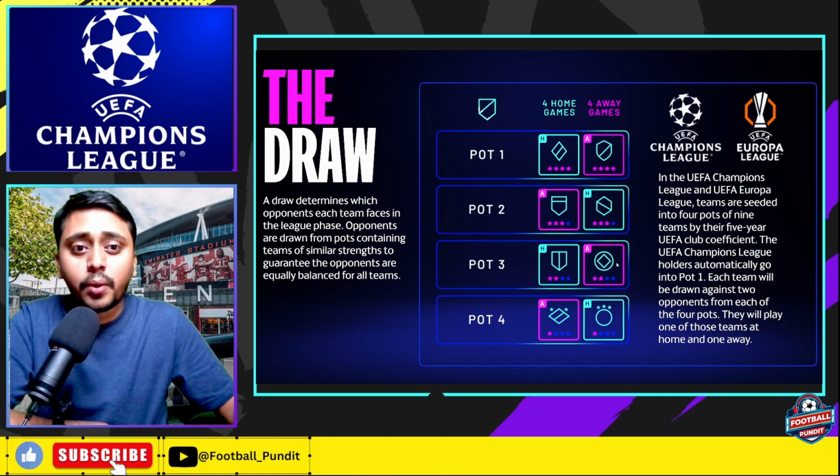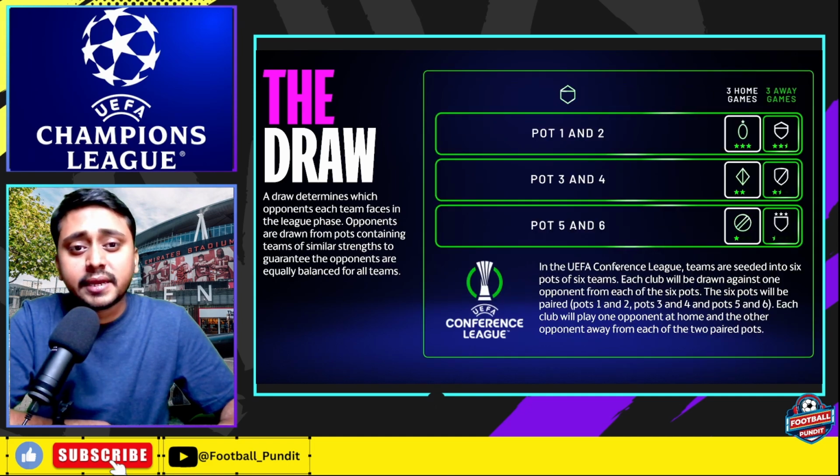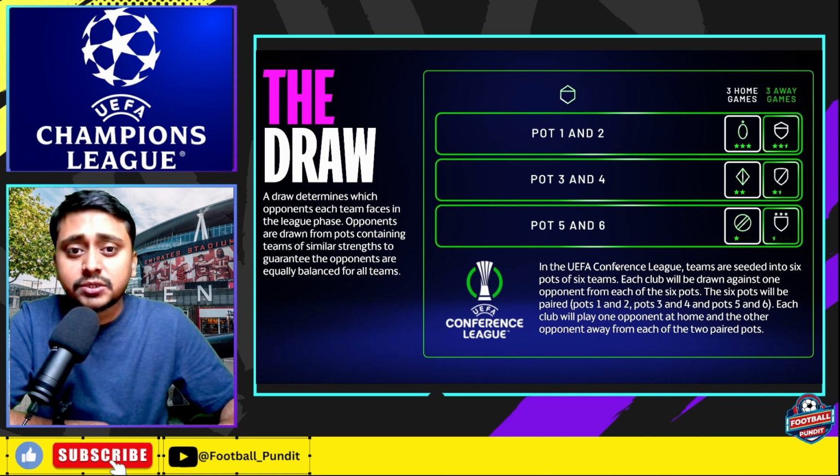They will play one of those teams at home and one away. Now there is a bit of difference when it comes to Conference League. In the UEFA Conference League, teams are seeded into 6 pots of 6 teams. Each club will be drawn against one opponent from each of the 6 pots. The 6 pots will be paired: pot 1 and 2, pot 3 and 4, and pot 5 and 6. Each club will play one opponent at home and the other opponent away from each of the 2 paired pots.